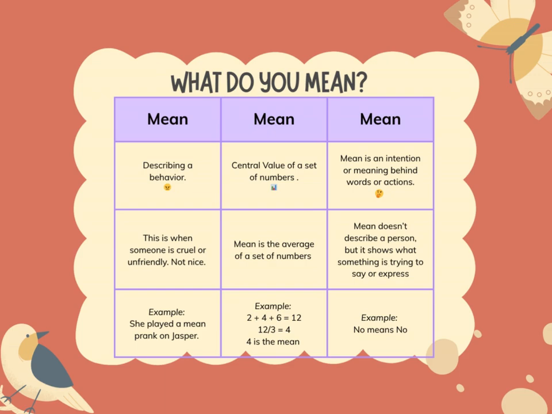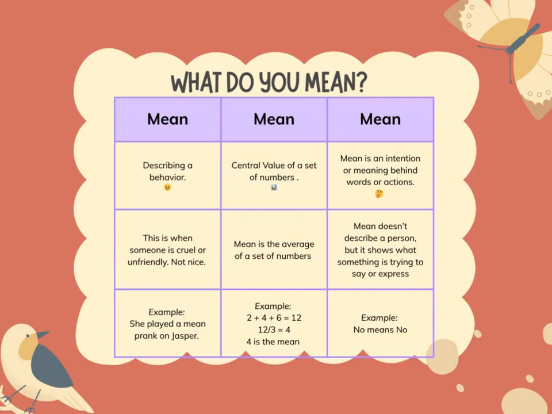And here's how it works. You take the sum of all the numbers and divide by how many numbers there are. For example, let's say you have 2, 4, and 6. You add them up. 2 plus 4 plus 6 equals 12. Divide by 3 because there are 3 numbers in the set. 12 divided by 3 equals 4. The mean is 4. We use the mean to find the central value of a set of numbers. It's super common in statistics, science, and everyday math.